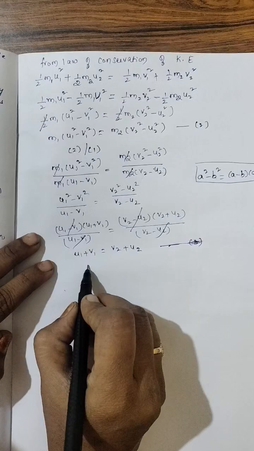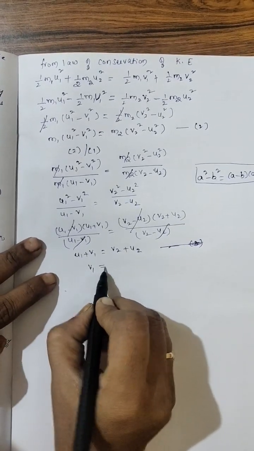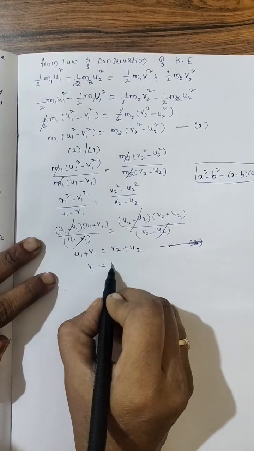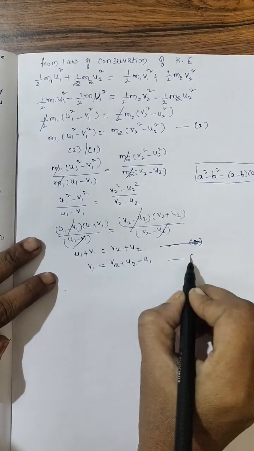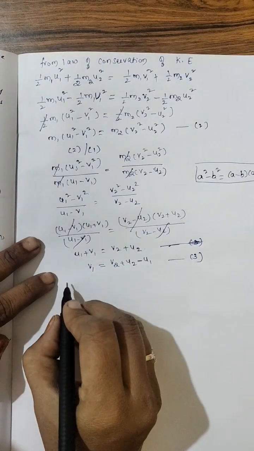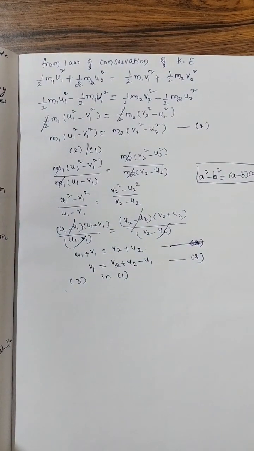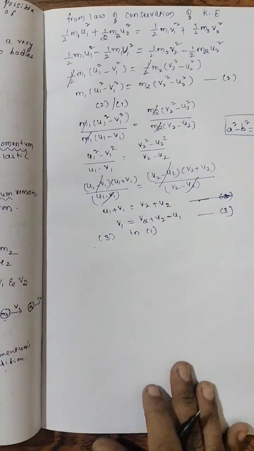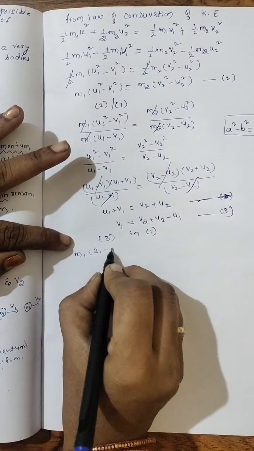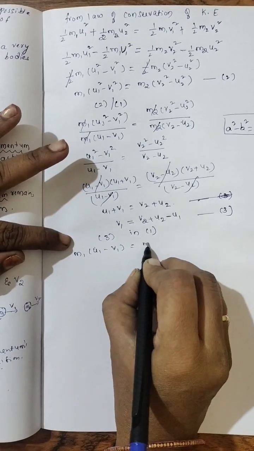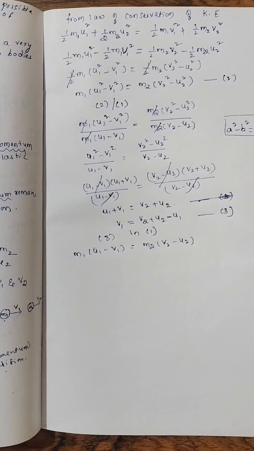Right? Now I can write this as v1 is equal to, u1 I am sending to this side, v2 + u2 − u1. Now put it as equation 3. Now let us substitute this in equation 1. Okay. Now I am writing first equation 1. What is our equation 1? m1(u1 − v1) equal to m2(v2 − u2) is our equation 1.